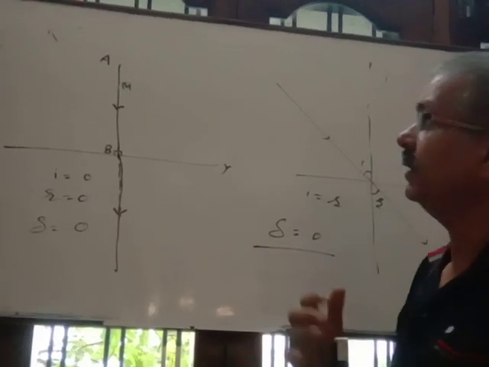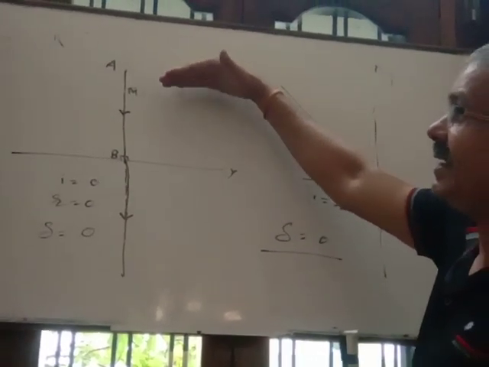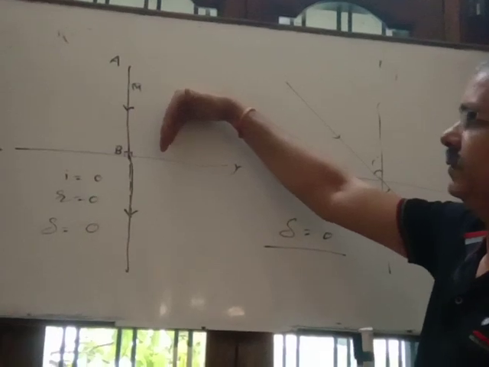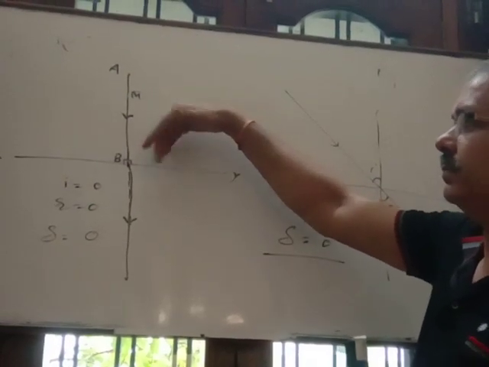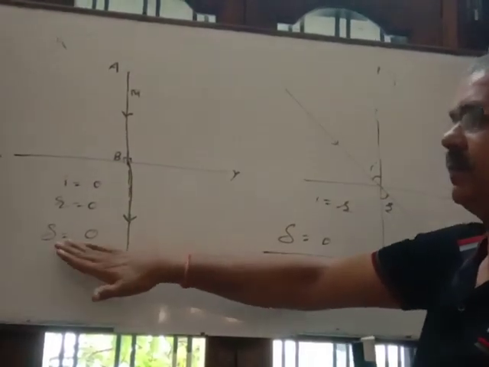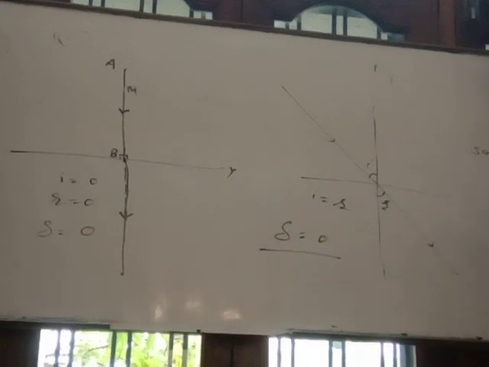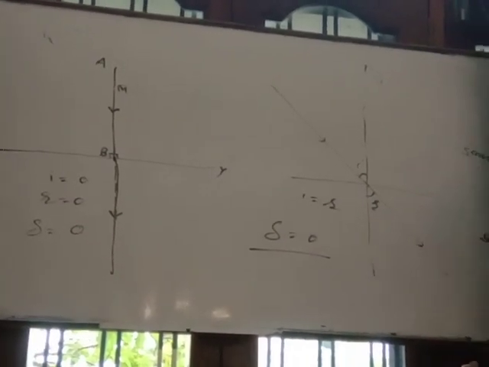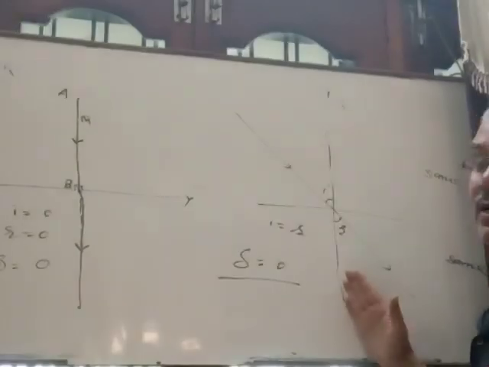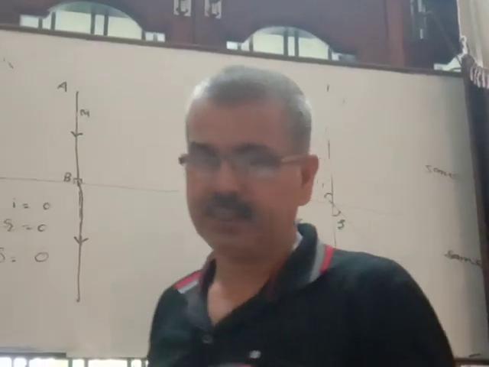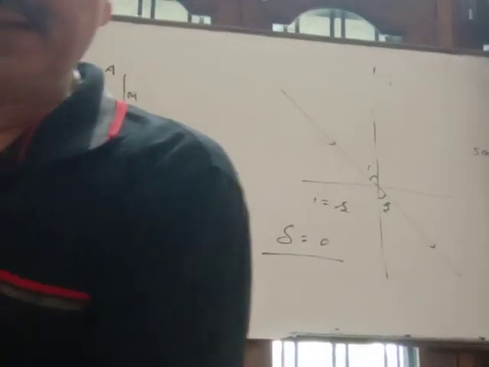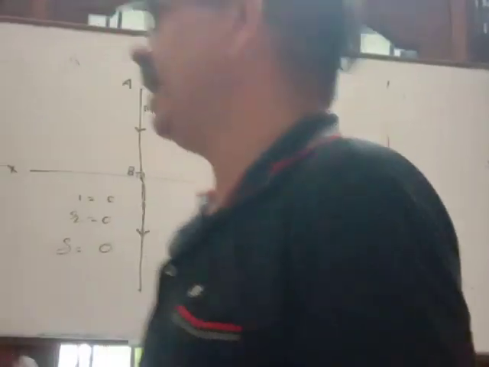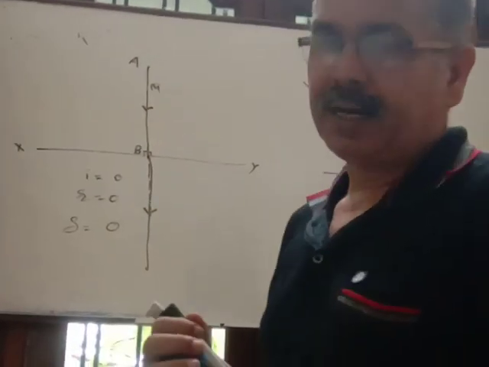So these are the two conditions under which deviation of light is not possible, and refraction of light is not possible. If a light ray is incident normally on the medium, then it moves along the same path and the angle of deviation is 0. And second, if both media are the same, then also the angle of deviation is 0, or you can say refraction is not possible. So these are the two conditions under which refraction is not possible: either light is incident normally, or both media are the same.